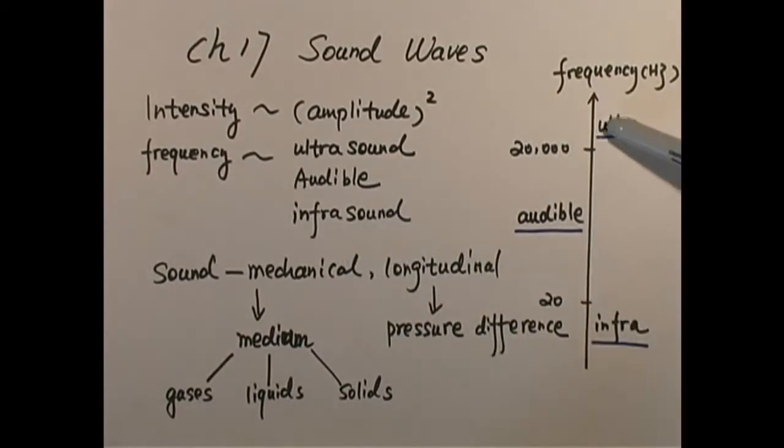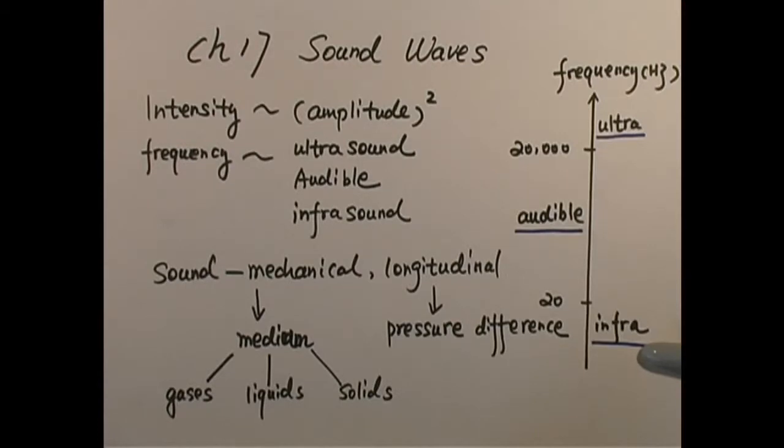If we look at this frequency scale, between 20 to 20,000 Hertz, if we have enough intensity, then the sound is audible to human ears. Above 20,000 Hertz, we name this ultrasound. Under 20 Hertz, we name it infrasound.